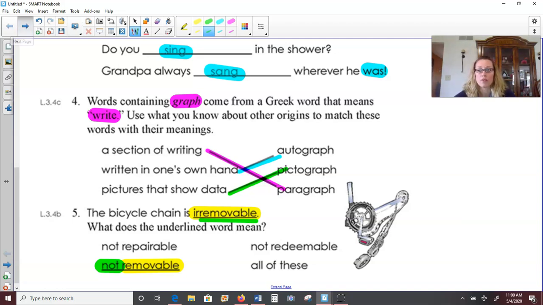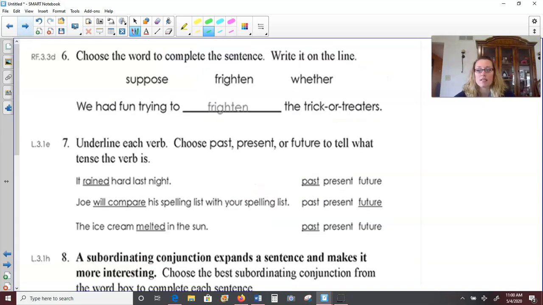Okay, over to number 6. Choose the word to complete the sentence. Write it on the line. We have the words suppose, frighten, and weather. Not the weather like outside, but like whether or not you're going to complete all of your work. Okay, so we had fun trying to blank the trick-or-treaters. We had fun trying to suppose the trick-or-treaters.